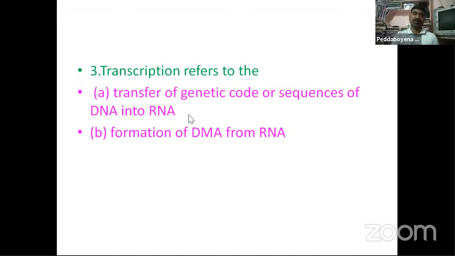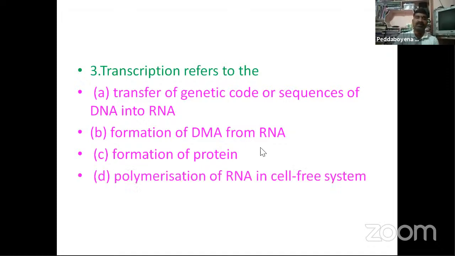Next, third: transcription refers to the transfer of the genetic code or sequences of DNA into RNA, the formation of DNA from RNA, the formation of protein, or polymerization of RNA in a cell-free system.